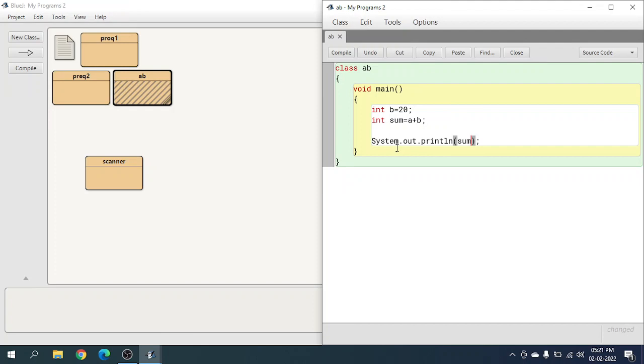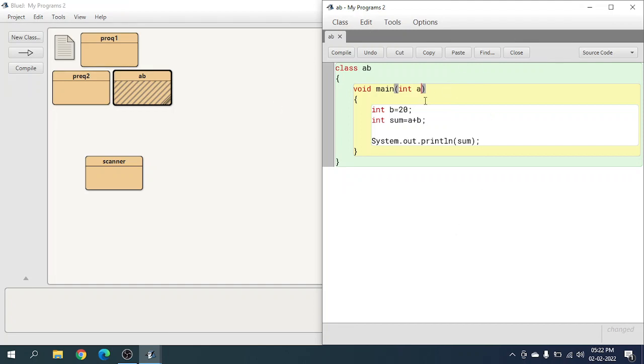Now what we're doing is basically an addition, but you might be thinking, where is a, there is no a. So let's say we want someone else, not us, to put a random number to add with 20. We have not initialized the value of a. There's a very simple way to do it. Just go to void main's bracket and put int a.